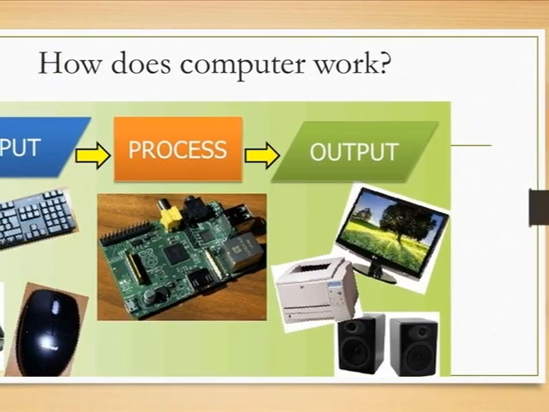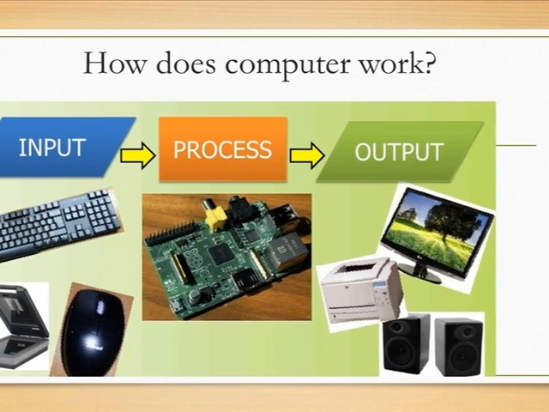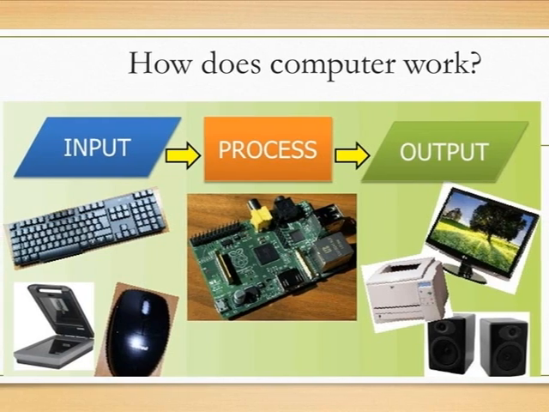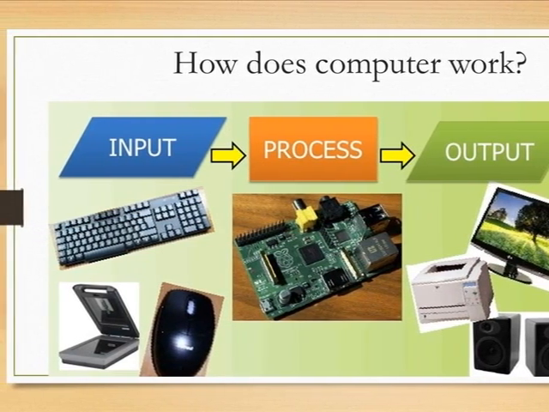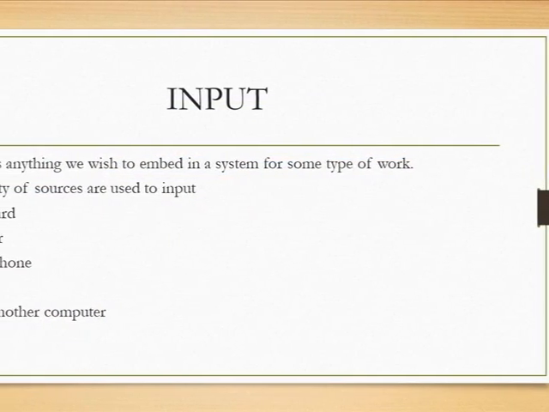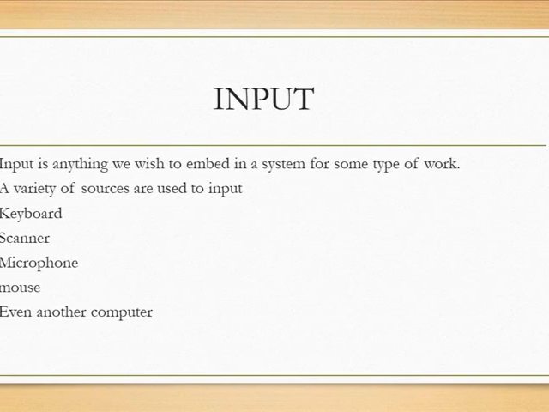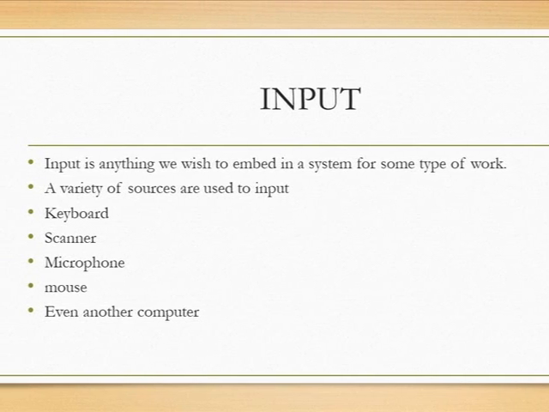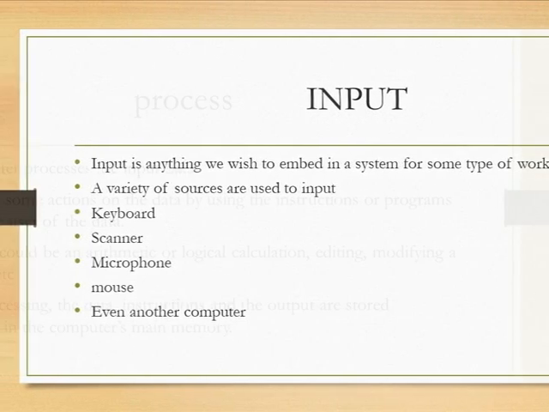How does a computer work? Input, process, output. Input: keyboard, scanner, mouse. Process: motherboard, RAM, everything. And output: monitor, printer, speaker. Input. Input is anything you wish to enter into a system for some type of work. A variety of sources are used for input: keyboard, scanner, microphone, mouse, even another computer.